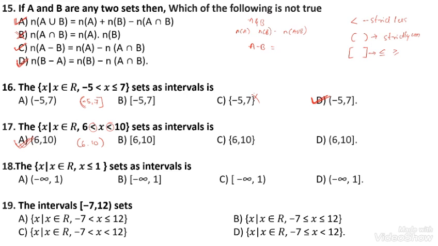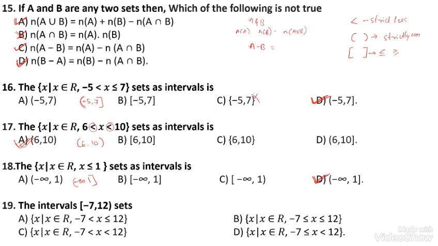Here, x such that x belongs to R, x is less than or equal to 1. For this condition, there is a less than or equal to. Here only x is present, that's why I'm taking negative infinity. Here, for negative infinity, I take the open interval. For 1, there is a closed interval. The option number D is present.